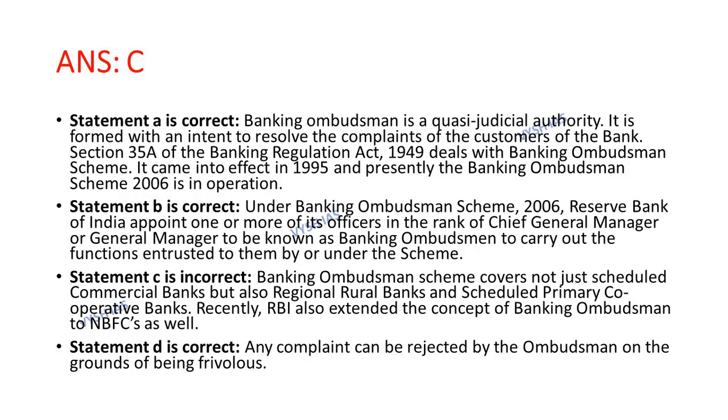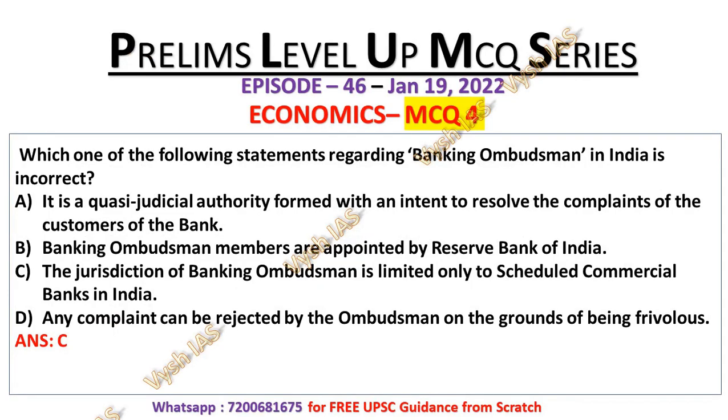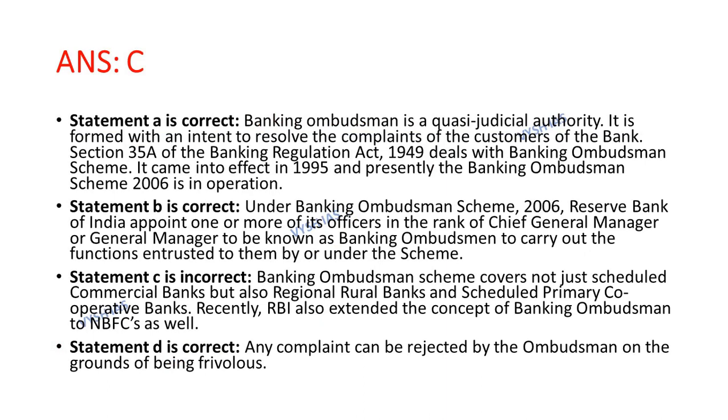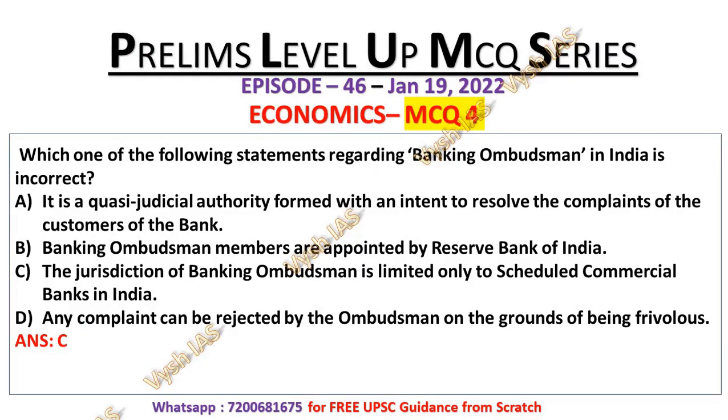Now, look at statement C, which is incorrect. Banking Ombudsman Scheme covers not just scheduled commercial banks but also regional rural banks and scheduled primary cooperative banks. In statement C, it is mentioned that it is limited only to scheduled commercial banks. That's why statement C is incorrect. Statement D is correct because any complaint can be rejected by the ombudsman on the ground of being previous, which is statement 4.